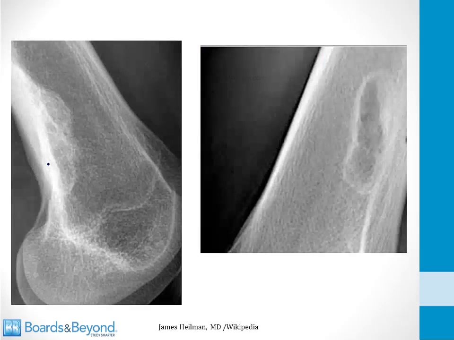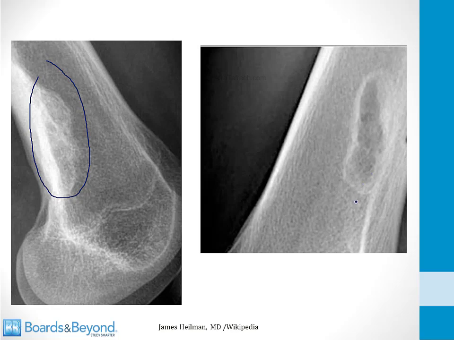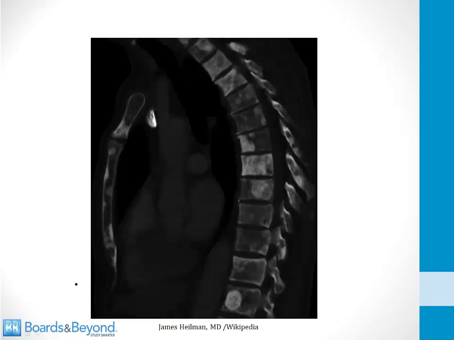On the left side of the screen is an osteoblastic lesion like you would see in prostate cancer. Notice the white from new bone deposition. On the right side of the screen is an osteolytic lesion. Notice that the lesion is black because bone is being broken down. Here's another example from the web. This is a CAT scan. Notice this white lesion in the bone of the spine. That's osteoblastic activity making the lesion white, and that's what you see in prostate cancer.